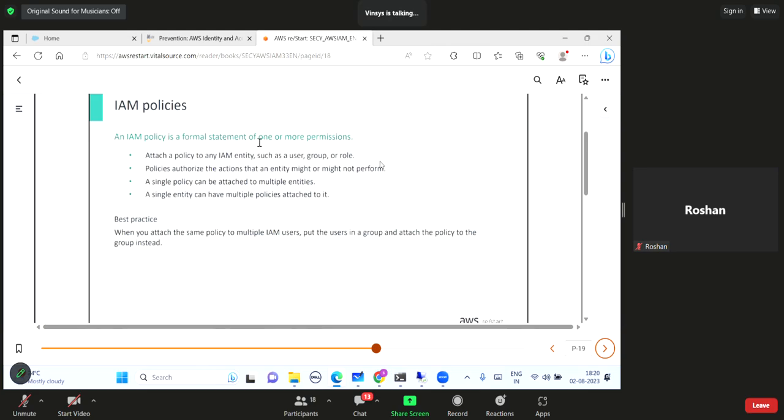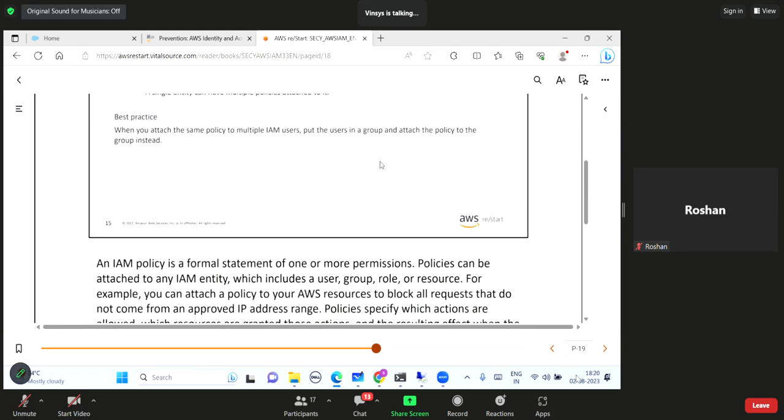So an IAM policy is a statement which is written in JSON, right? It is attached to an IAM entity such as a user, group or role. Policies authorize the action that an entity might or might not perform. A single policy can be attached to multiple entities, and a single entity can have multiple policies attached to it. Yeah, both are going to work.